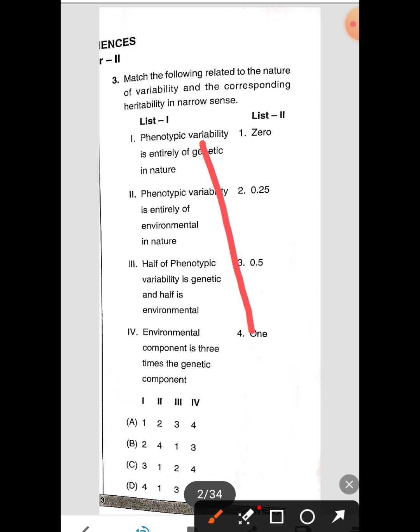Phenotypic variability entirely environmental in nature is related to 0. Half genetic and half environmental is related to 0.5. Environmental component 3 times the genetic component is related to 0.25. So the correct option is the last one, D.